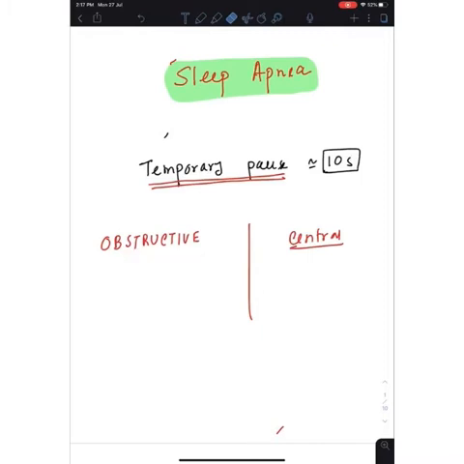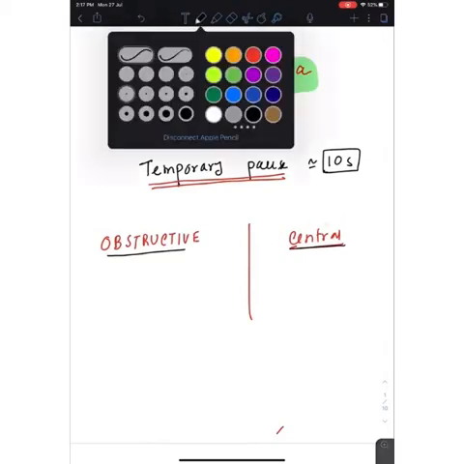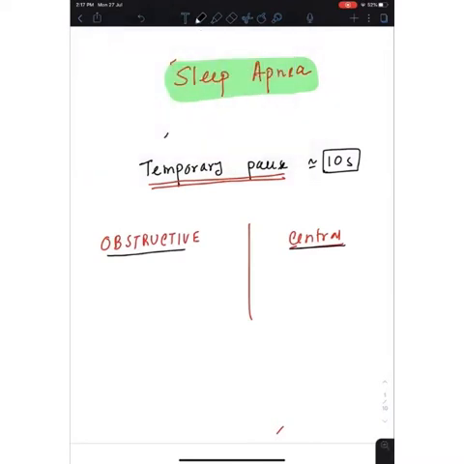It can be of two types, like obstructive or it can be a central apnea. So obstructive apnea is much more common and central apnea is very less common. So we'll talk about the central apnea first. But what is the major difference between these two? In obstructive apnea, you will see the respiratory effort is present to stop the apnea. But in case of central apnea, there will be no respiratory effort, because it is coming from centrally, so there will be no respiratory effort in case of central apnea.